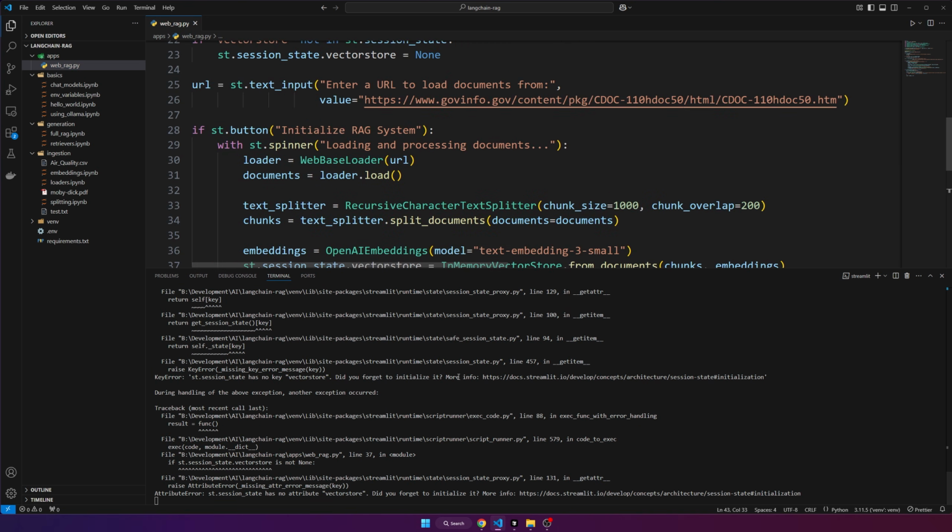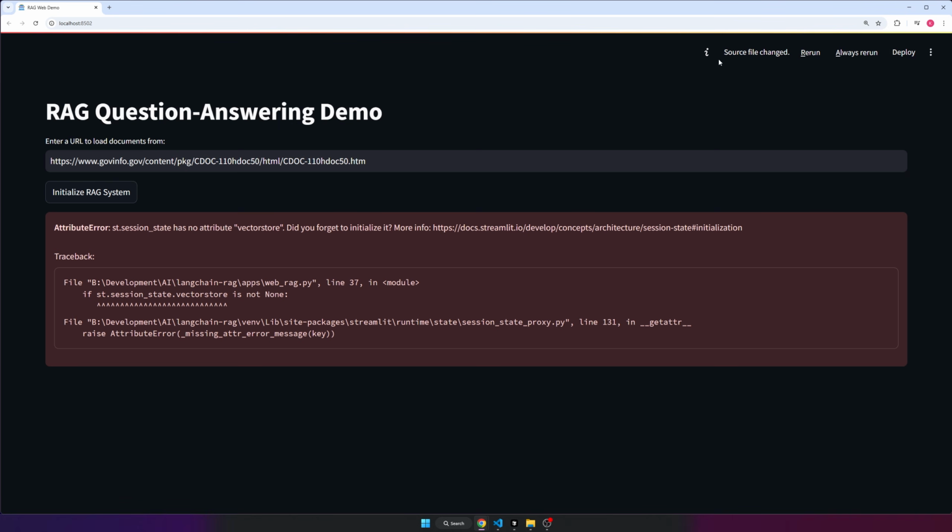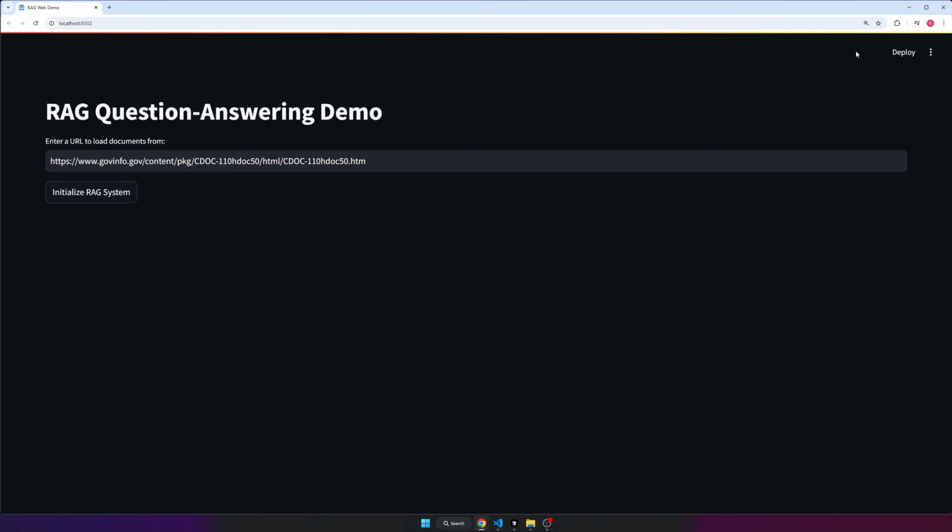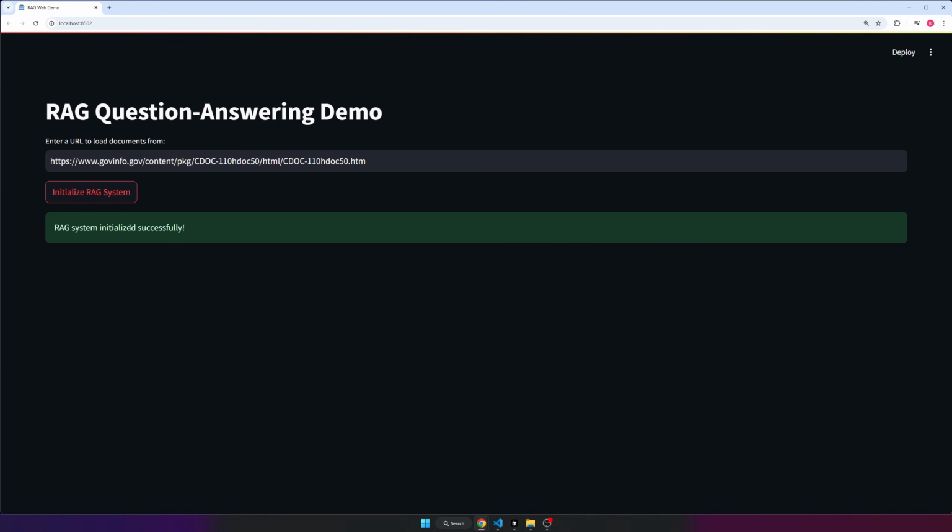So now make sure you save your file, and then you can come back to the website. And what you could do is click rerun, and this will rerun with the new code changes. Or you can also click always rerun, and it will always reload after you make a code change. So click that. And then now there's no exceptions. That's good. And look at that. So we have our title, we have the URL input, and then we have our button here. So if we click the button, it loads. There's a loading icon, so that's good. And boom, we got our success message. So everything is working so far as we can tell.